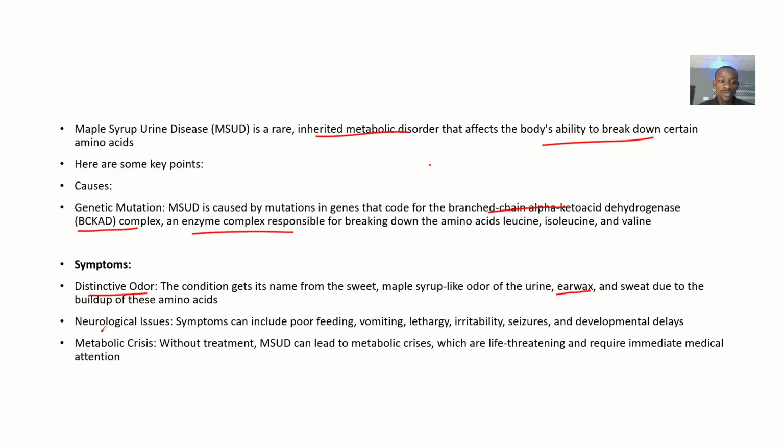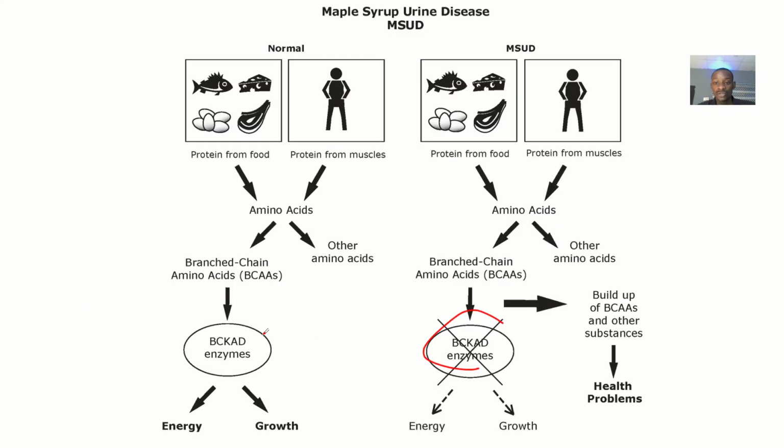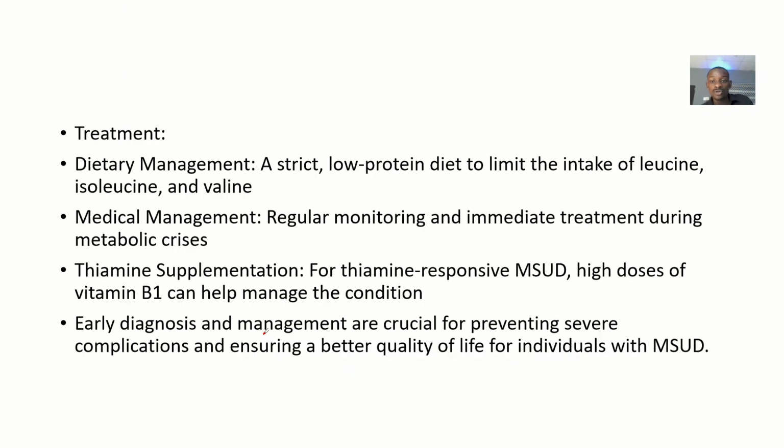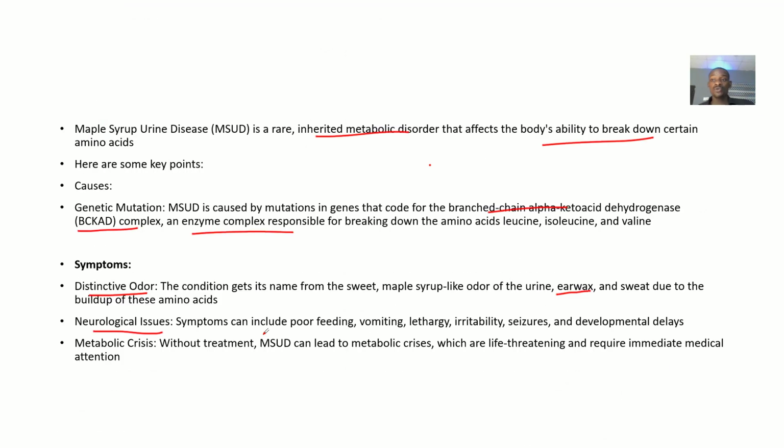The patient will also have neurological issues. Symptoms can include poor feeding, vomiting, lethargy, irritability, seizures, and developmental delays. You can see this, they usually put pictures of children when they want to illustrate maple syrup urine disease. Then you'll have metabolic crisis.